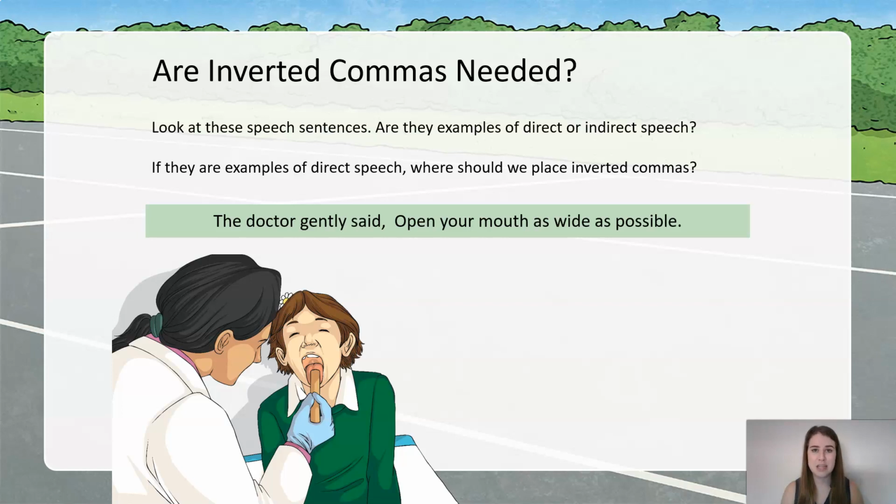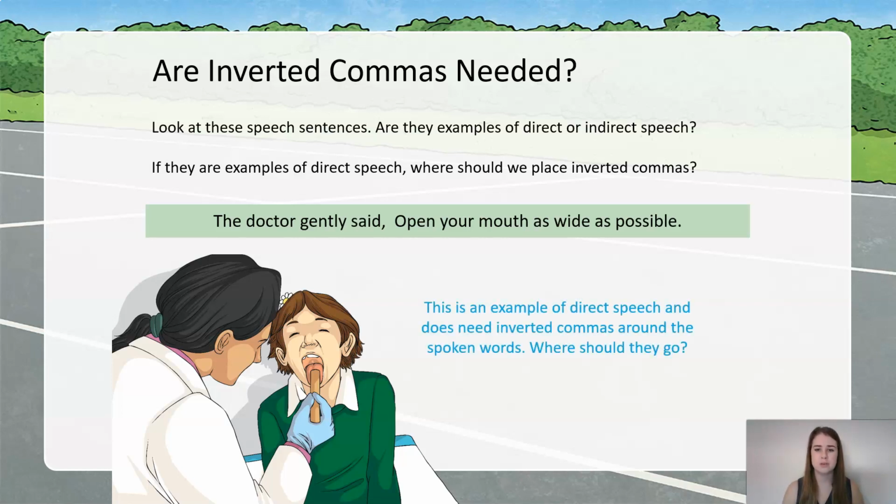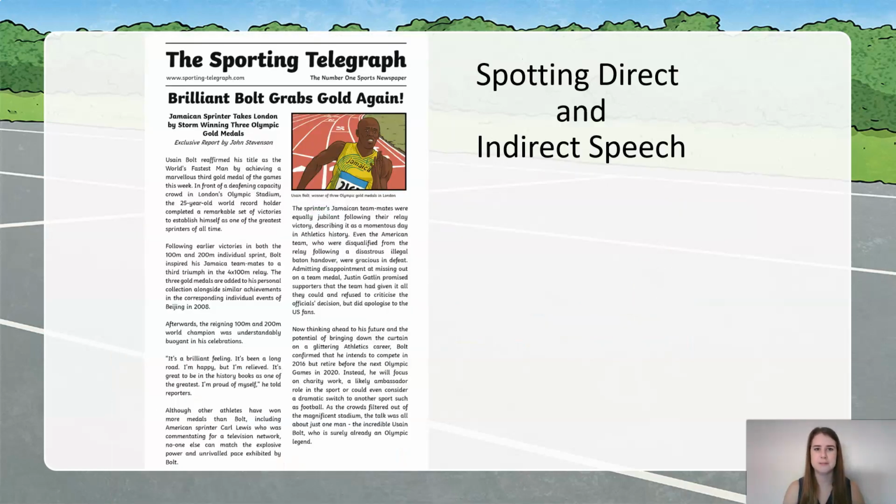Okay, so this was a sneaky one. We swapped our reporting clause and our speech around, but we know that it's still speech, because it says the doctor gently said, and that's going to be the speech, the spoken words that the doctor says. So where's my punctuation going to go? Okay, well, let's try it out then. I'm going to put my comma here. I've got my open speech marks, my capital letter, my spoken words, a full stop, and my closed speech marks. I've got all five of my elements that I need to include. Well done if you spotted those in the correct place.